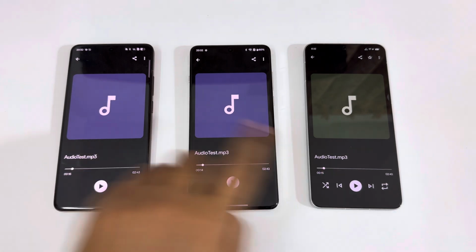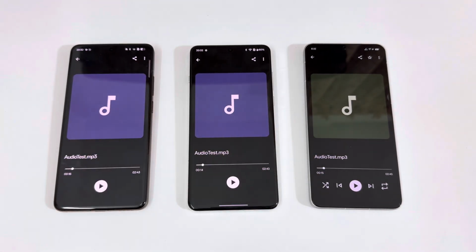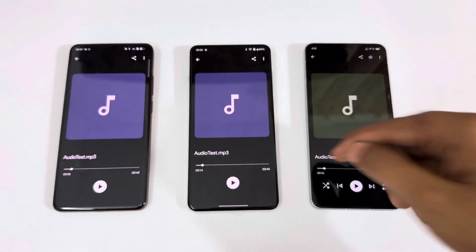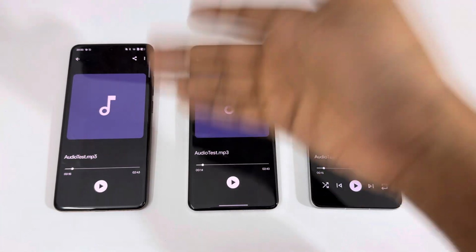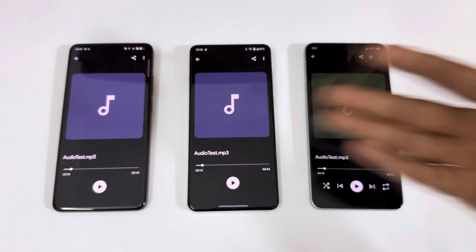And between these two, I would say about a 2% difference. So the final ranking: first would be the OnePlus 13, second would be the iQOO 13, and third is the Realme GT7 Pro. Anyways, I need to know what you think about these three.